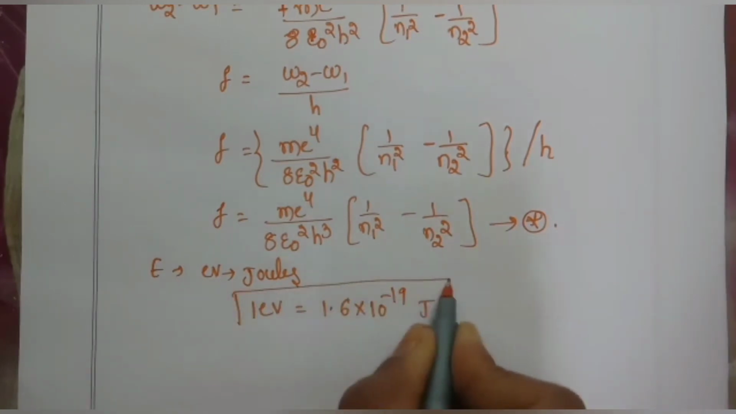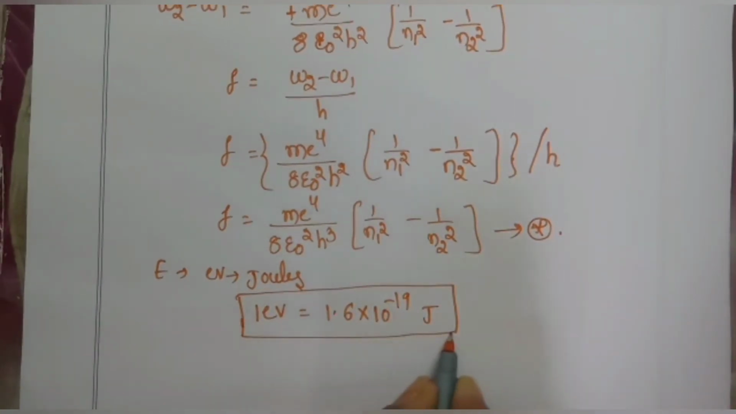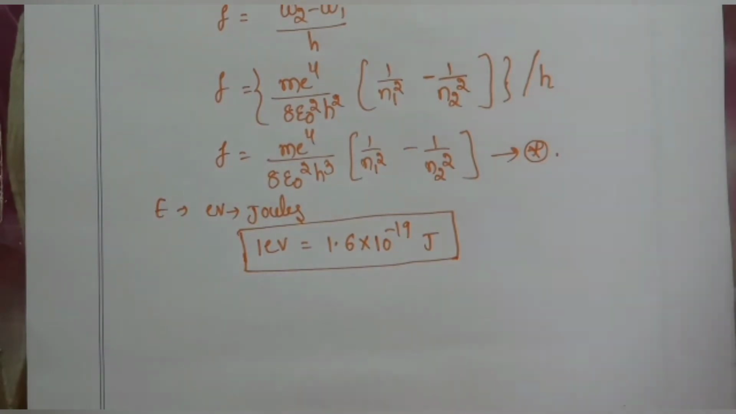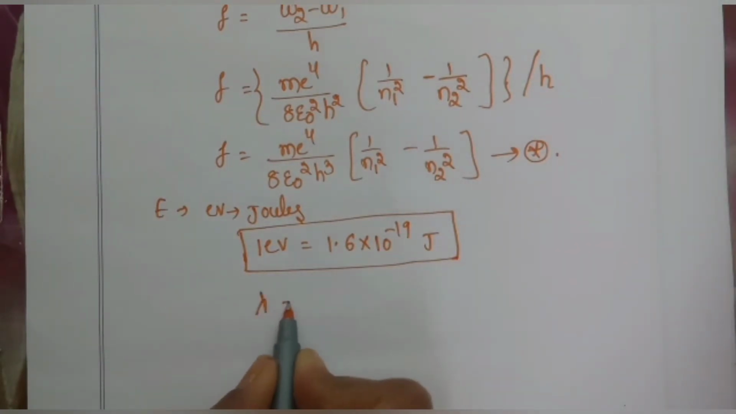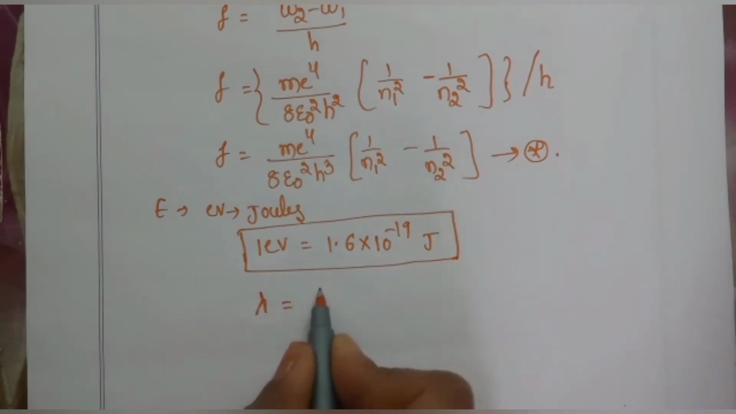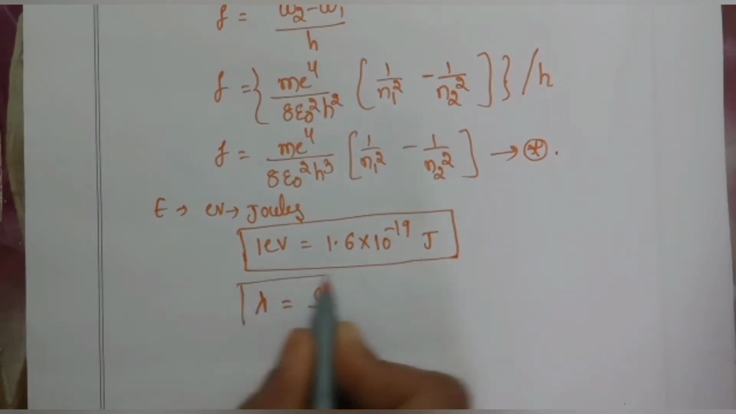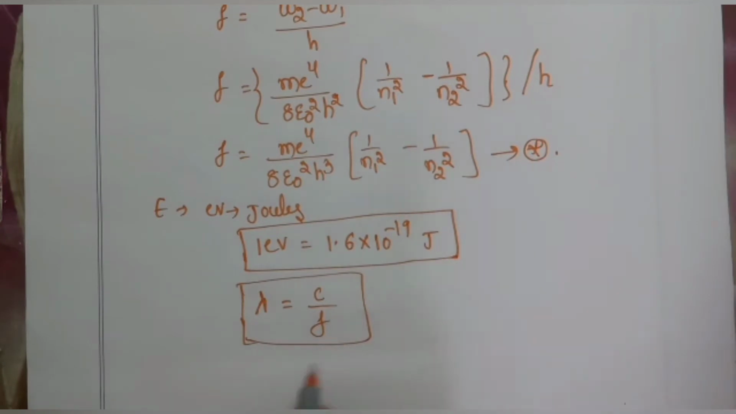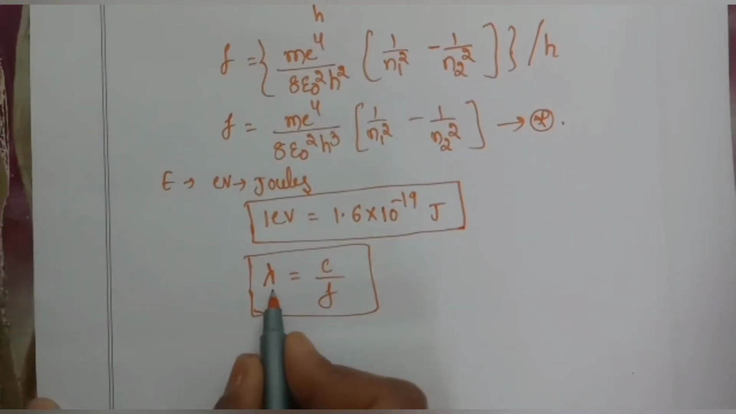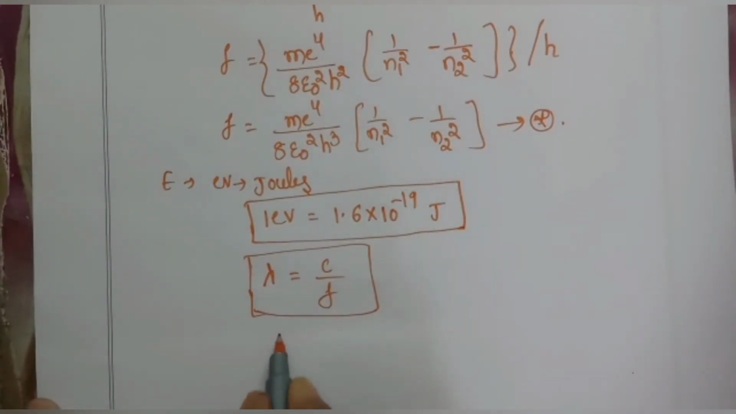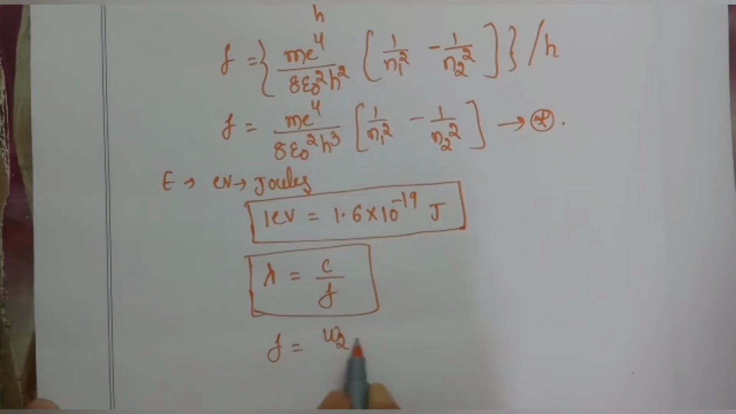So for a semiconductor atom, they possess only small energy, so we use electron volts instead of joules. And we also use the wavelength radiated by the electron instead of the frequency, and the wavelength lambda is equal to c by f. This is the basic formula we know. So here lambda is equal to c by f, and we know that f is equal to W2 minus W1